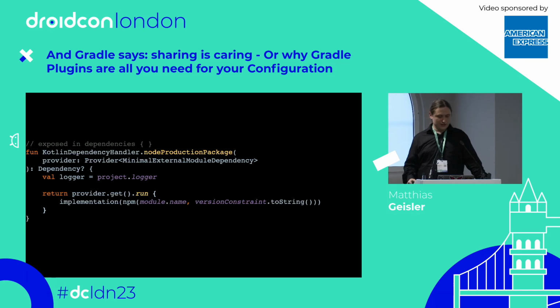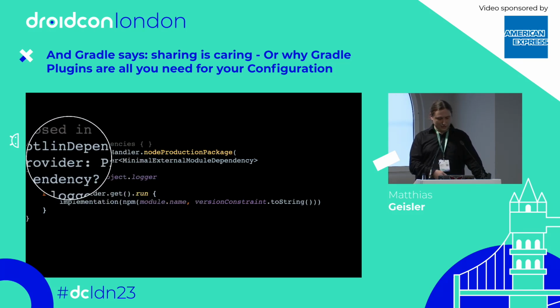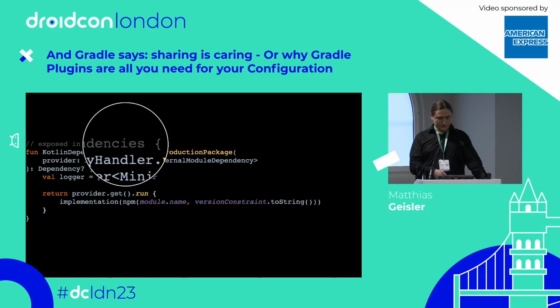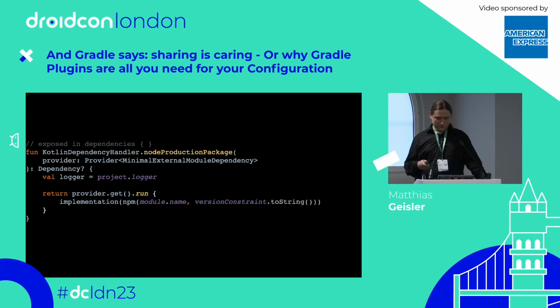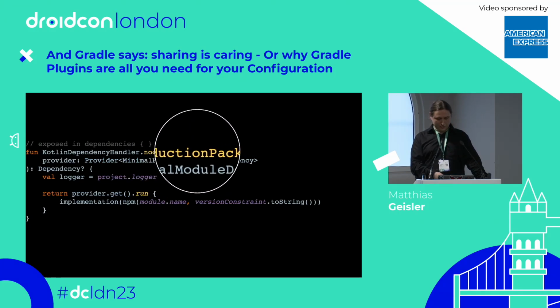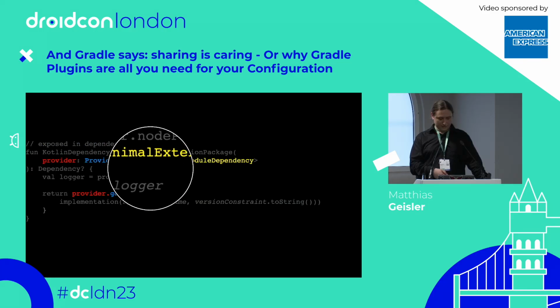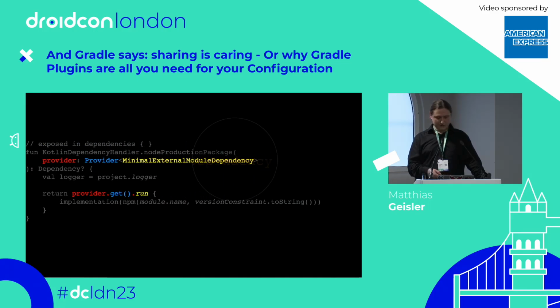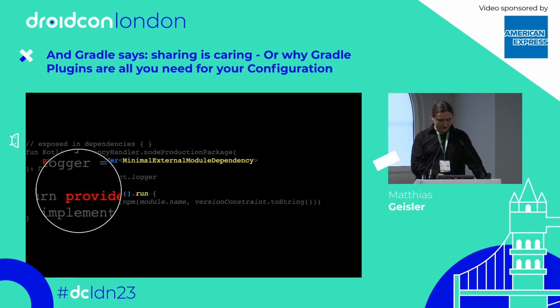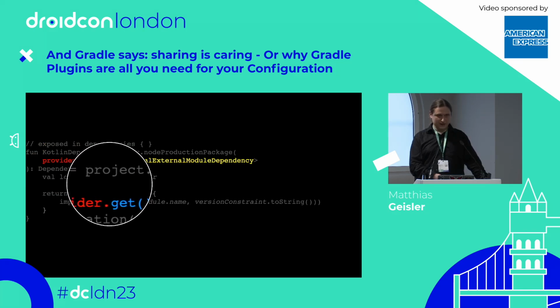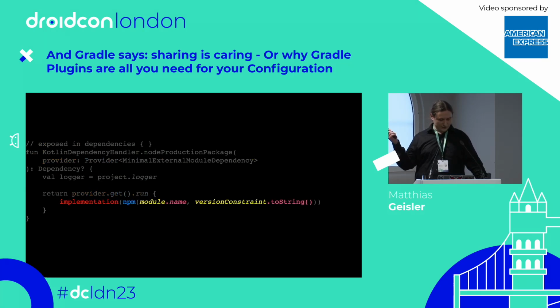And then what we do is actually extending the Kotlin dependency handler, which is actually used in this dependency block. And what we actually introduce is this new function, which we call node production package. What we get in the dependency block is a provider, which has this minimal external module dependency, which means that's coming from Gradle, which simply packs the dependency and has a clear structure how it's built. And then we can do something with the provider because we have access to it, right? We can just get it because providers are lazy and then run something on it. And that we do in the next part.